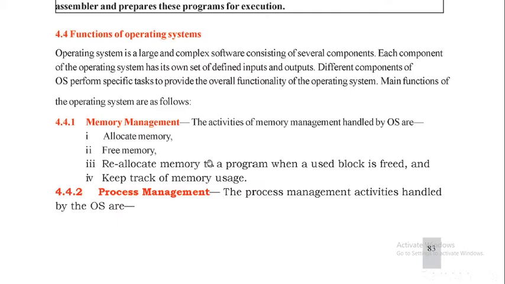And free memory, that means if you erase the data, it will be erased, and once after erasing, the empty memory will be allotted. That memory will be reallocated to some other program. Reallocation of the memory of a program when used blocks are freed. And keep track of memory usage also. Remember how much memory it is consuming, that is also tracked by this memory management.